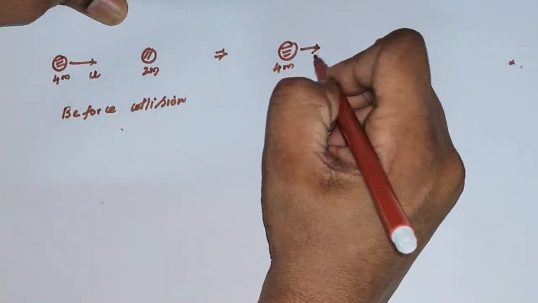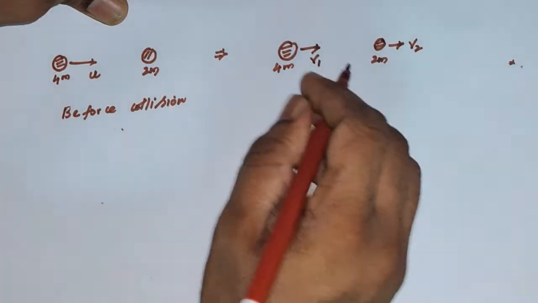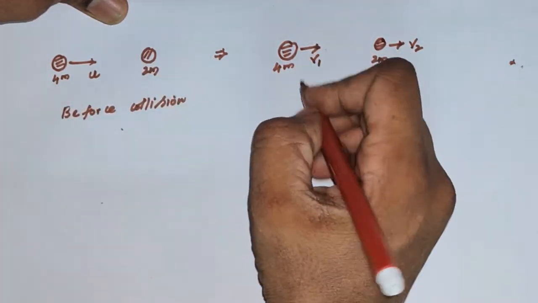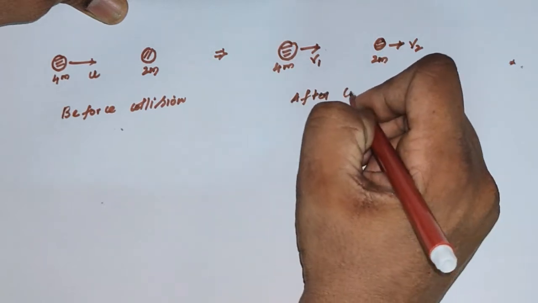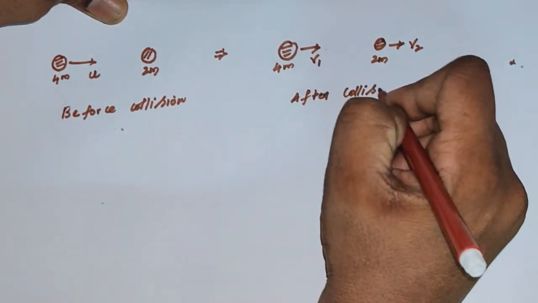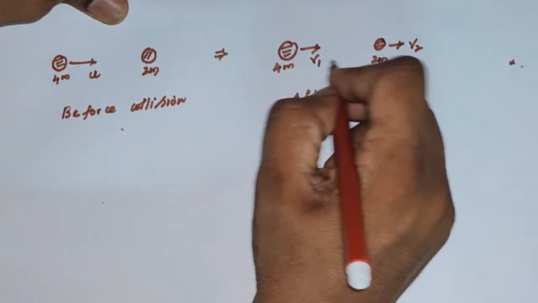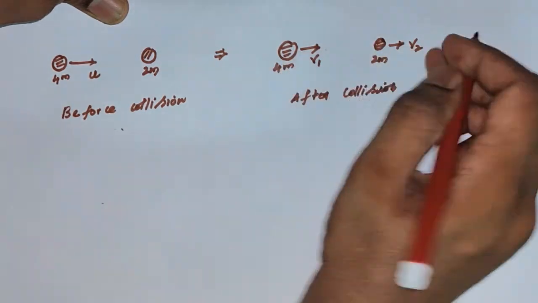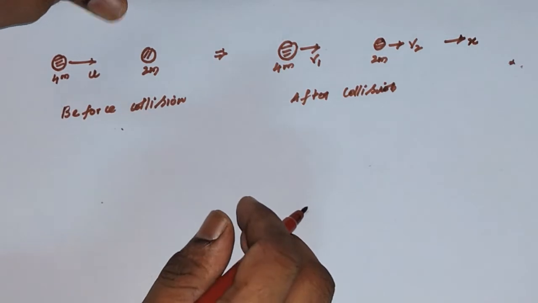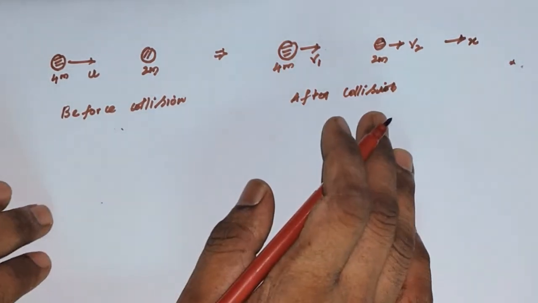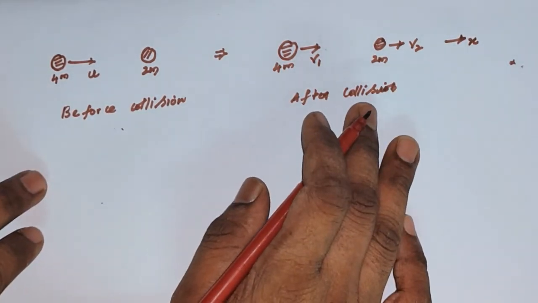This is before collision, and this is after collision. Because it's a head-on collision, it will move in a linear direction, along the x direction only. So this is the given picture for this problem.